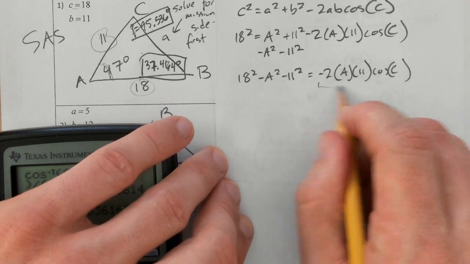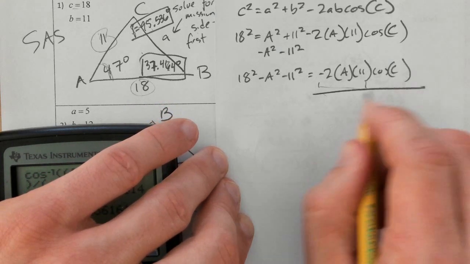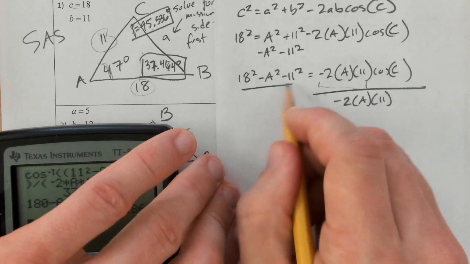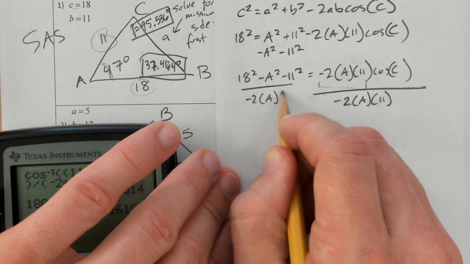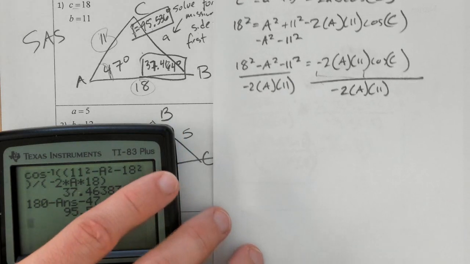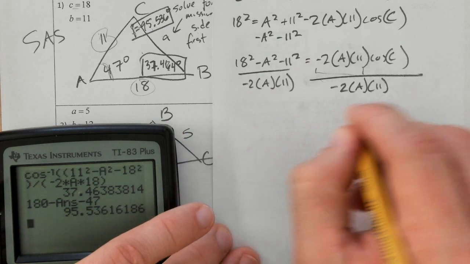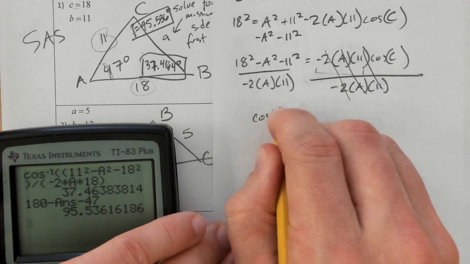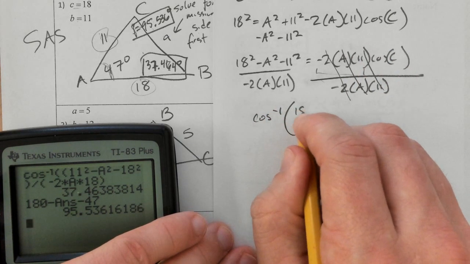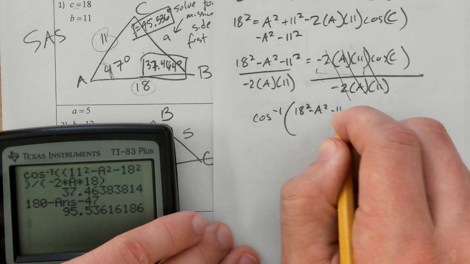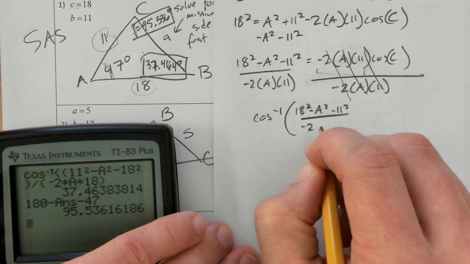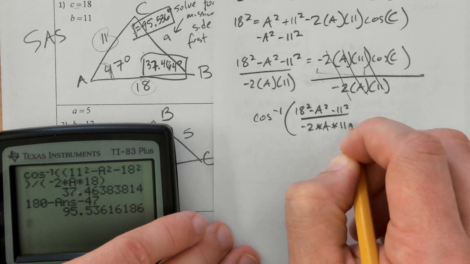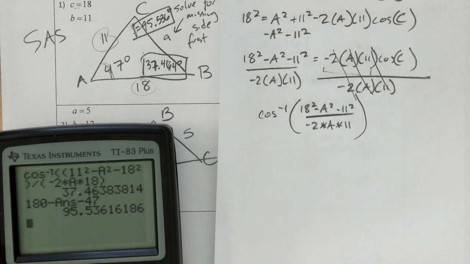Then this stuff here that's multiplying cosine of C, we're going to divide by that. And then that all cancels out. We're going to take the cosine inverse of both sides of the equation. So I'm ending up taking the cosine inverse of that whole left side of the equation there. And that's what's going to go in the calculator.